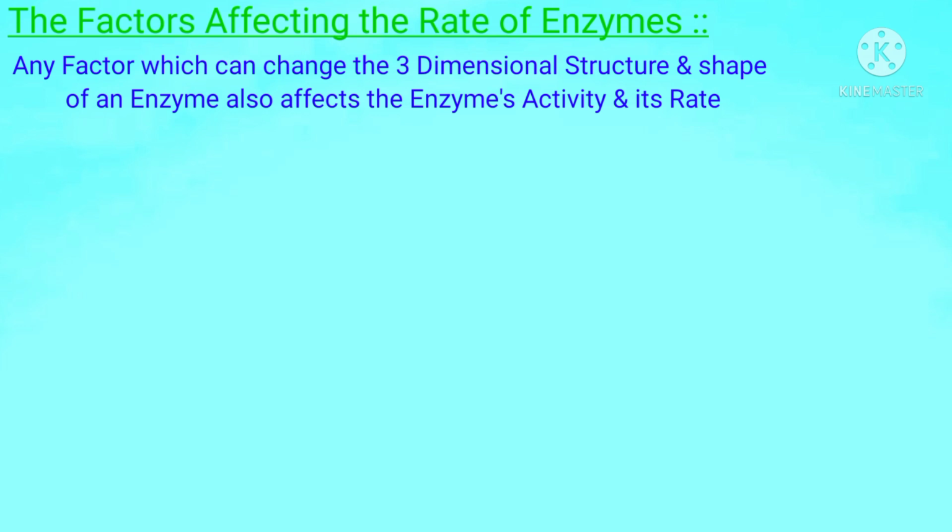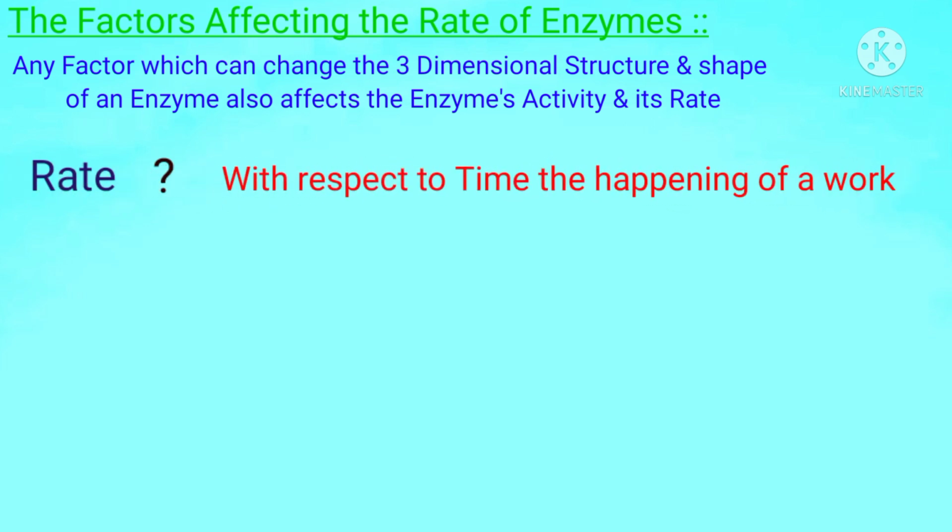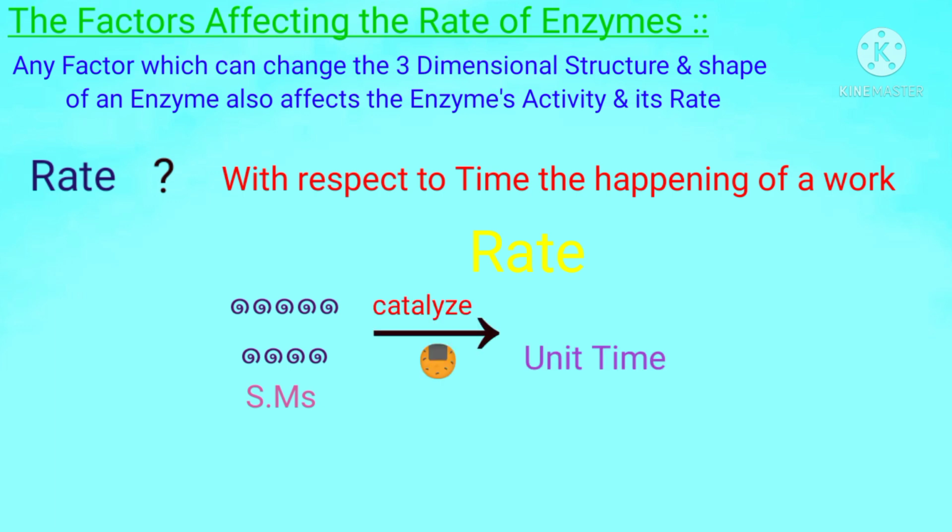So let's start. Dear students, for understanding this topic properly, we often hear a word, rate. What is meant by this term? We often use this term for speed, velocity, a work happening during a unit time. So we can say that the happening of a work with respect to time is known as rate. For enzymes, the rate is defined as the number of substrate molecules that are catalyzed by the enzyme in a unit time.